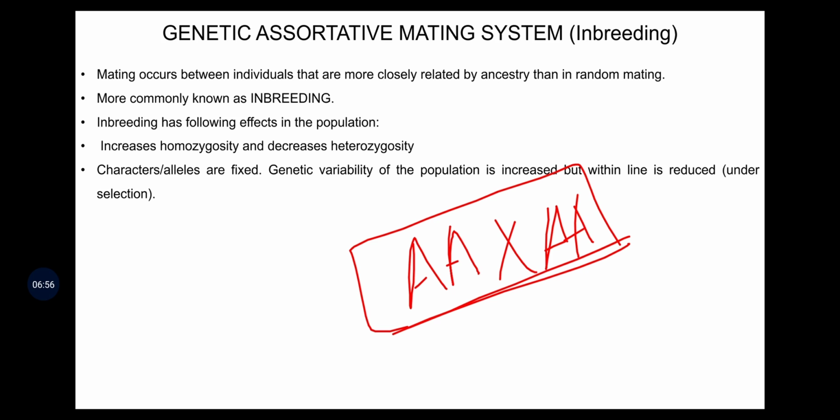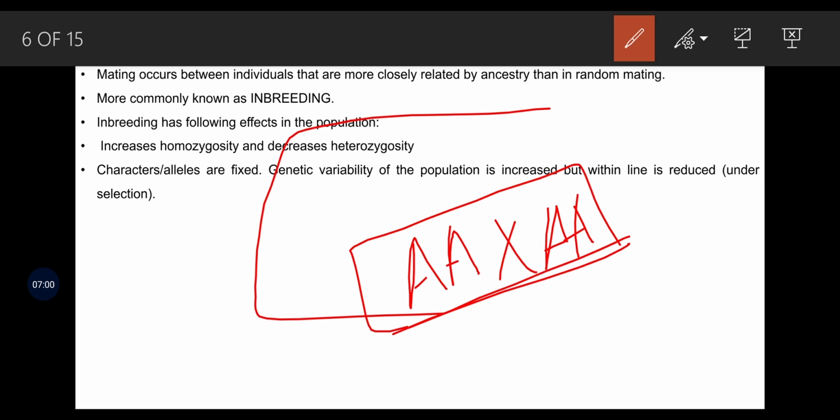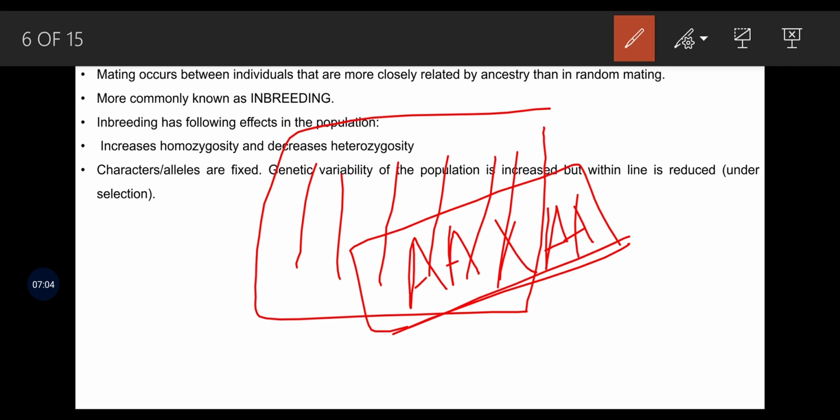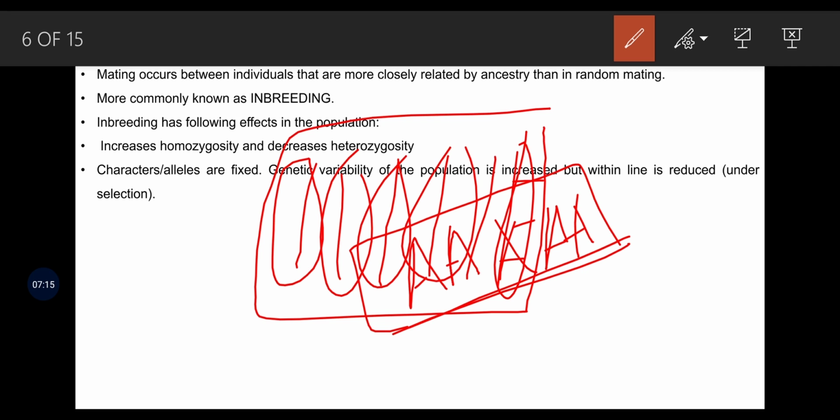Okay, if we talk about the population, this is a population, so there will be several lines. In several lines, what will happen? Within a line the uniformity or homozygosity will increase, so between the lines the variability will increase, so that diversity of this particular population will be maintained to a greater extent.